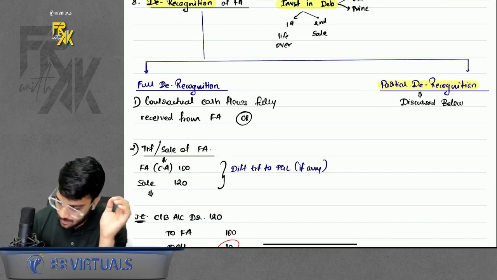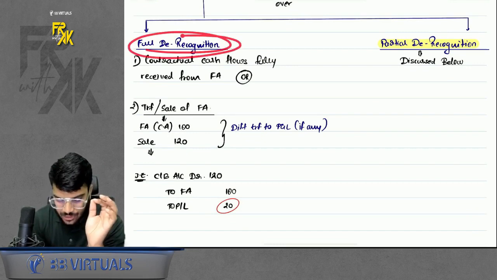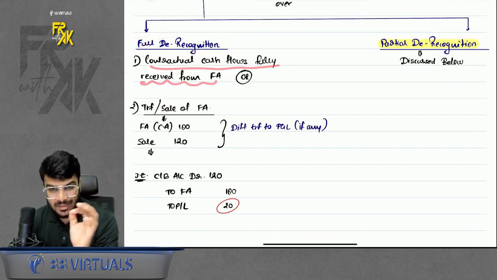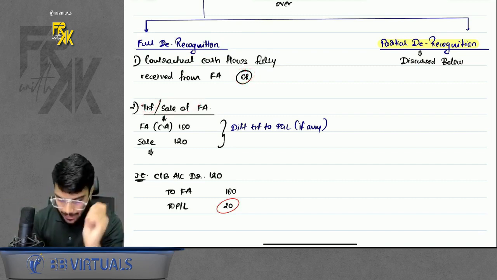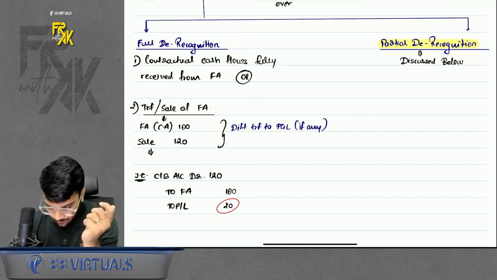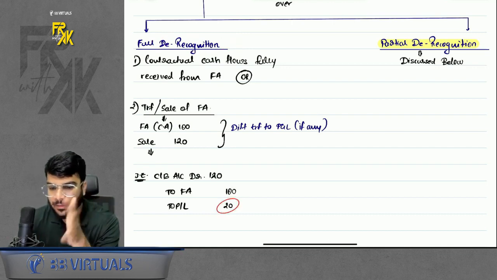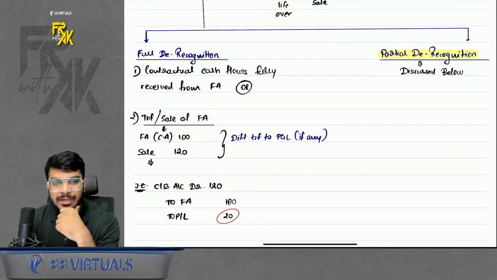Then this was full derecognition. That means full derecognition can happen only when your contractual cash flows are fully received from the financial asset, or you have transferred or sold the financial asset. Simple. And whenever you derecognize the financial asset by selling it, whatever profit or loss is there is a realized profit or loss, so transfer it to P and L. Is this clear to everyone? Good job. Then we discuss partial derecognition.